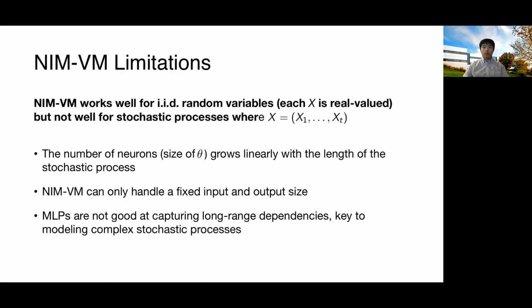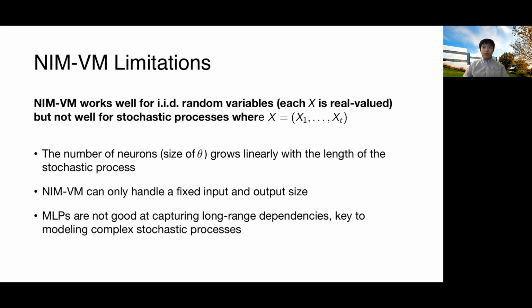NIM can be used to model IID data. However, several problems prevent it from being used to model stochastic processes. First, the number of neurons grows linearly with the length of the stochastic process. This means if our stochastic process is long, then our weights will be very large.